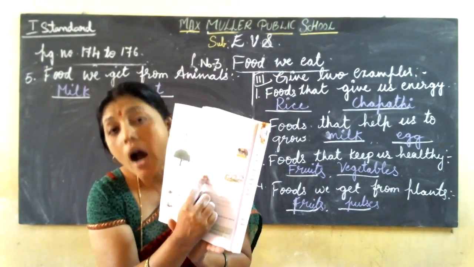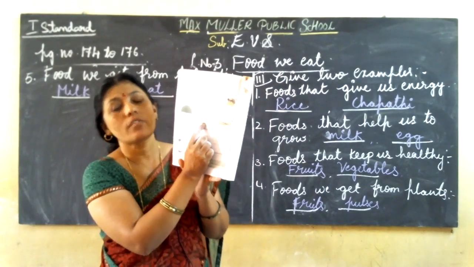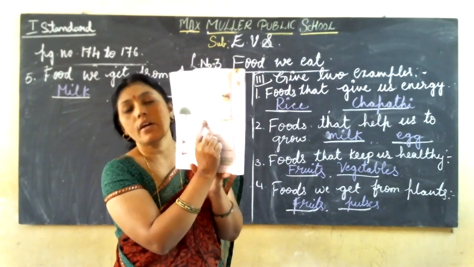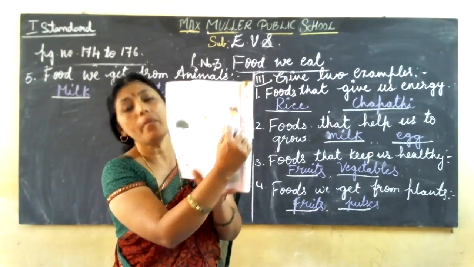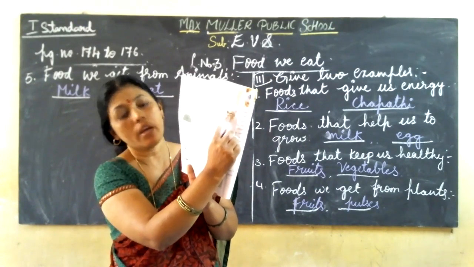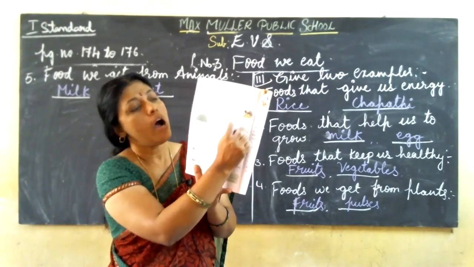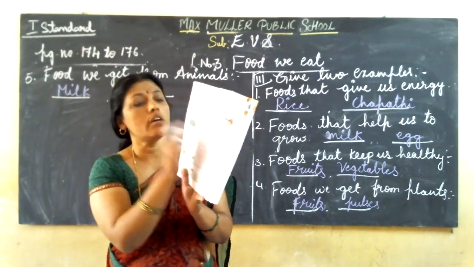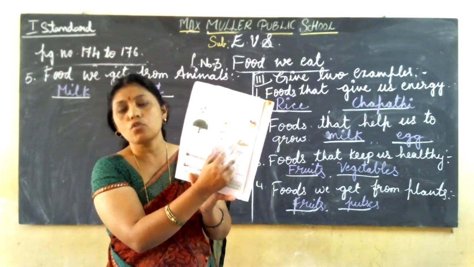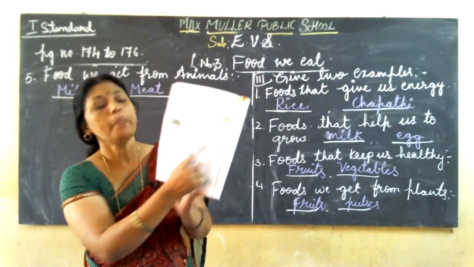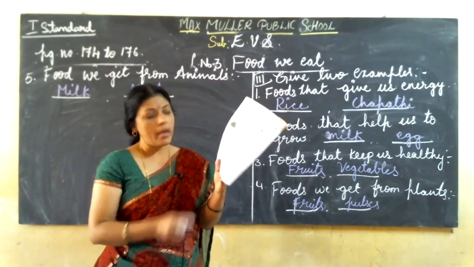What is this? Honey. So it is very tasty, sweet, no? Yes. So honey, where do we get honey? We get honey from honey bee. Okay. So you match it. We get honey from honey bee. So if you do not understand or you have some confusion, take your parents' help and match it. Okay, children. Then come to the sixth main.